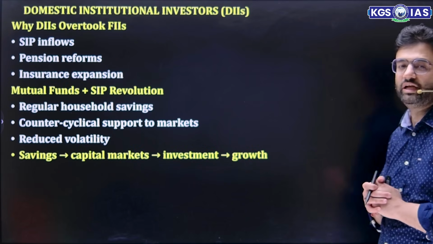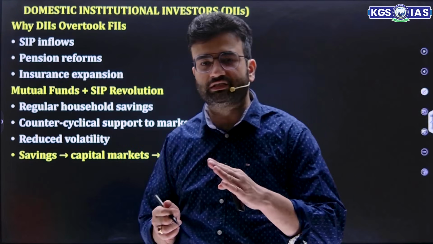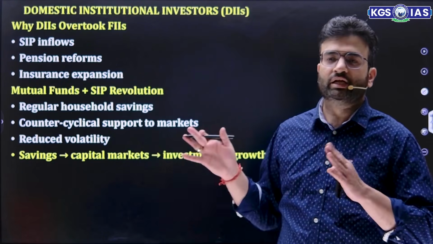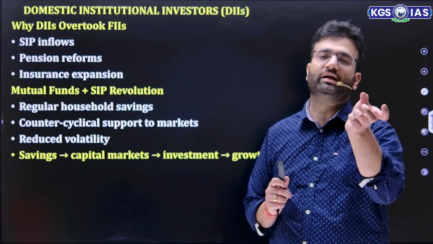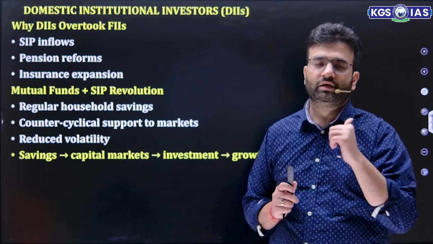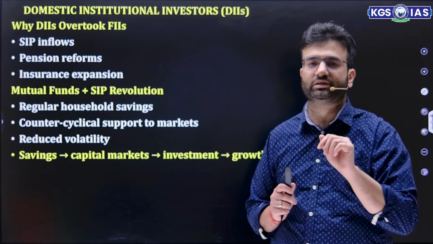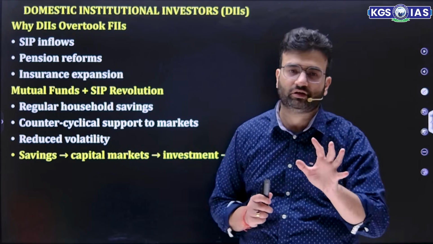Then domestic institutional investment. I hope guys you know what is the meaning of spread. Spread means lending minus depositing costs. For example, a bank lends the loan at 6% and on deposit they are giving 4% interest rate. So 2% is their profit. That is the meaning of spread.